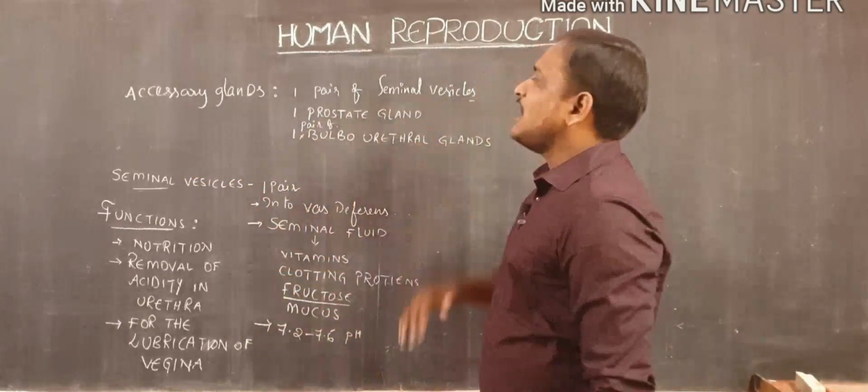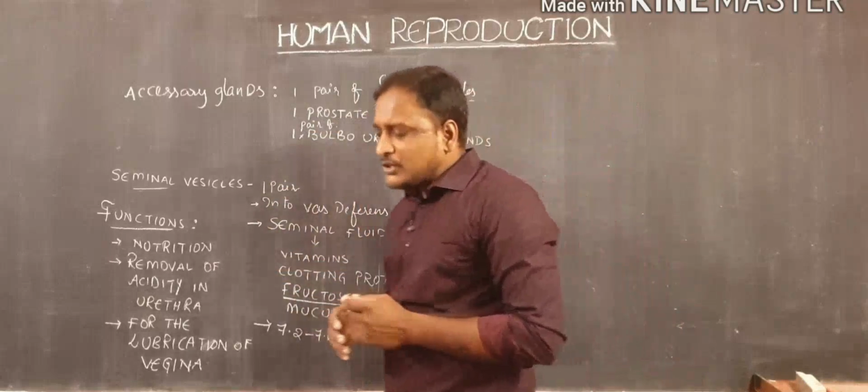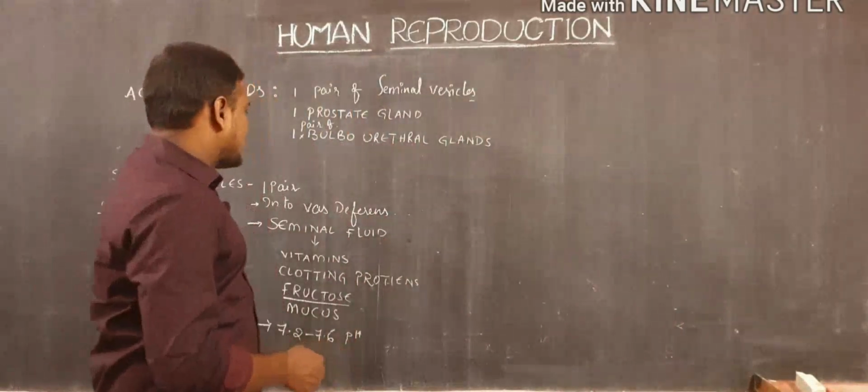And another accessory gland is the prostate gland. Here, the prostate gland opens into the urethra.